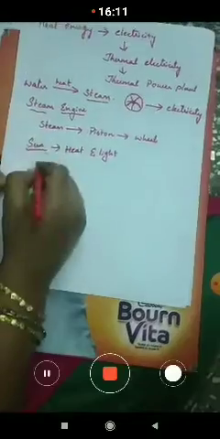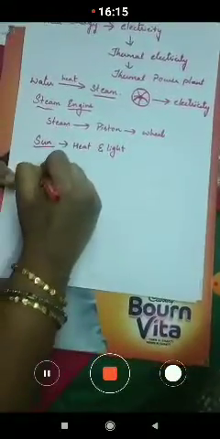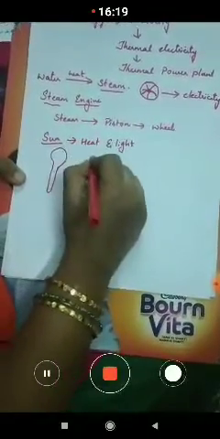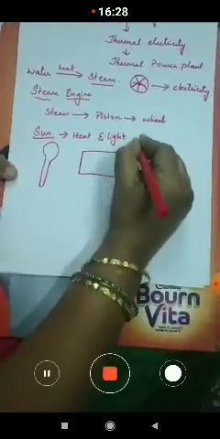Now you can take a magnifying glass and a paper, and go under the sun.